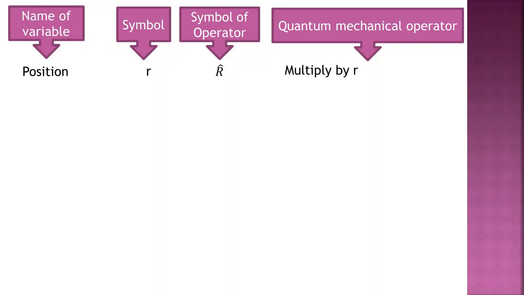You just have to multiply by r. If you do this simple multiplication by r, then we can say that it is a position operator.